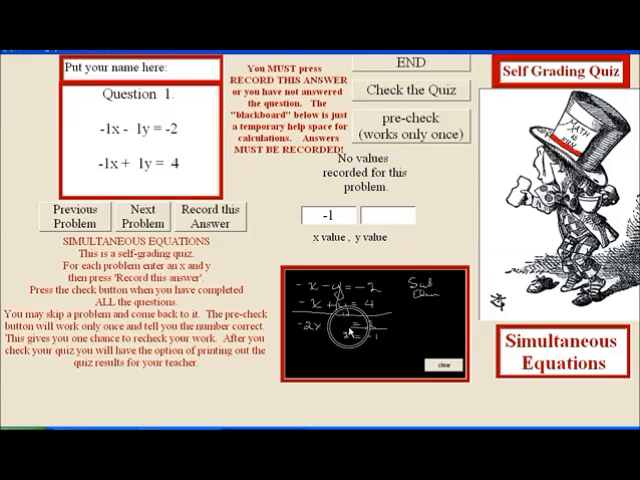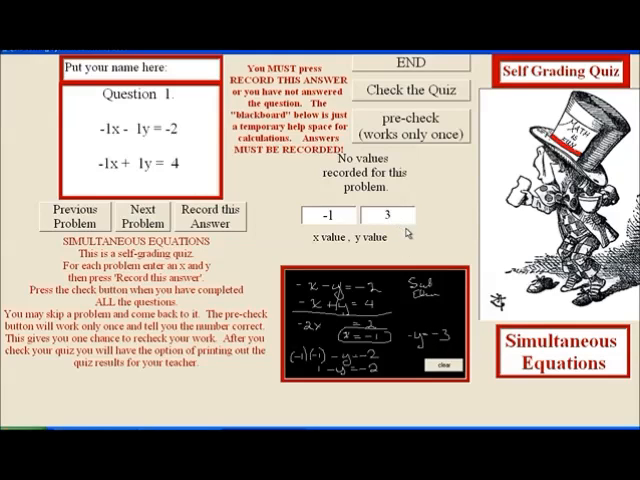So if x is -1, I can substitute that -1 back in anywhere in these equations and find the matching y. So I'm going to take the first equation, -1 times -1, the value of the x, minus y equals -2. So this looks like it's 1 minus y equals -2, and minus y equals -3, which means that y is 3.